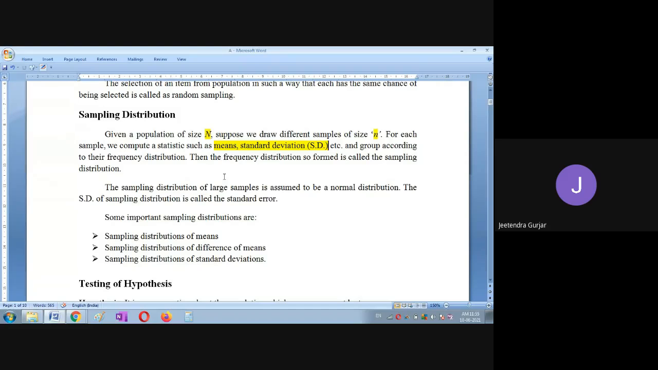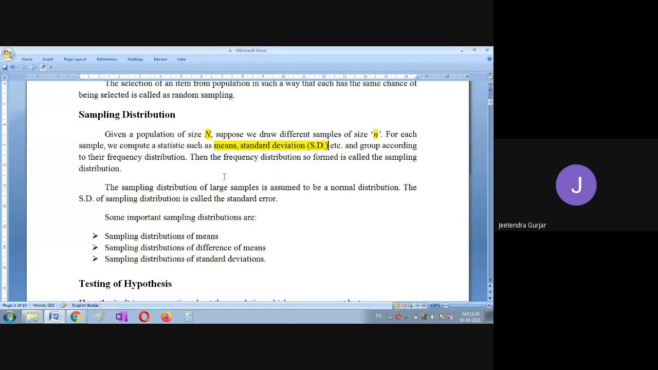Is it clear? So what is sampling distribution, students? It is a frequency distribution according to the group. What statistics does this group contain? The population size, the sample size, the mean, the standard deviation. All this together will give you one statistic. Here we take the frequency distribution, and when this frequency distribution is formed, we say this type of distribution is nothing but the sampling distribution, students. So please remember this. We are going to use all this for the examples.